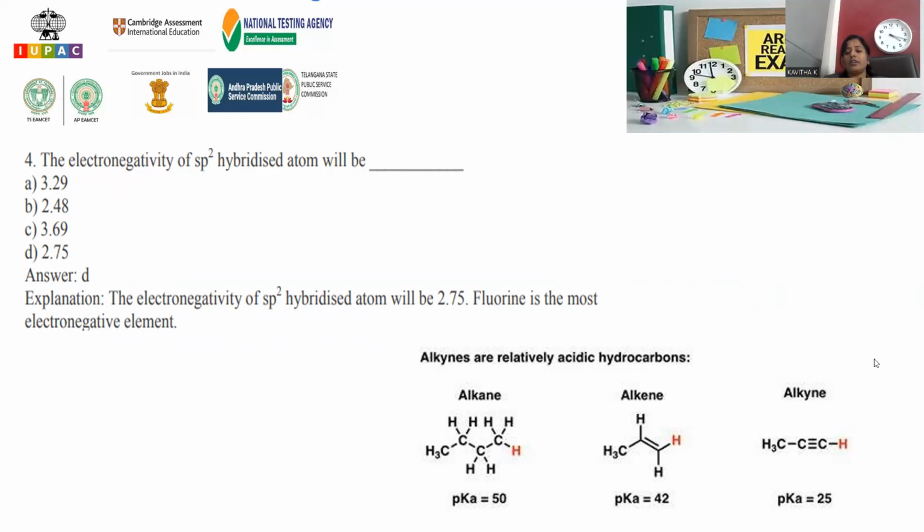If you go for triple bonded carbon, it has sp hybridization. Sp means 50% s orbital contribution and 50% p orbital contribution, so the s character is higher. Whenever the s character is higher, it will be more electronegative. Whenever a double bond is there, with sp2 hybridization, there is 66% p character and 33% s character.